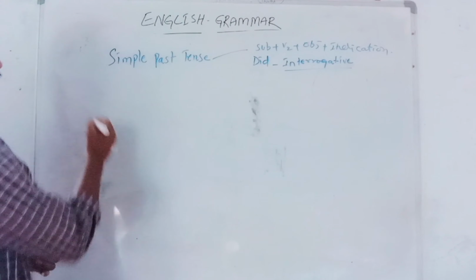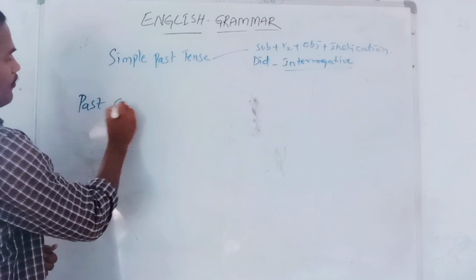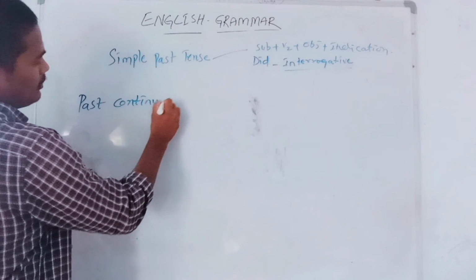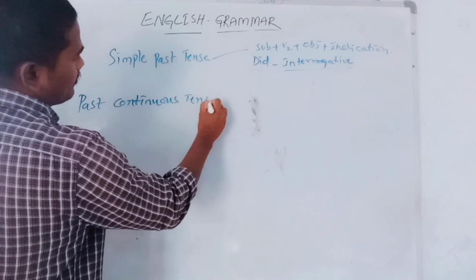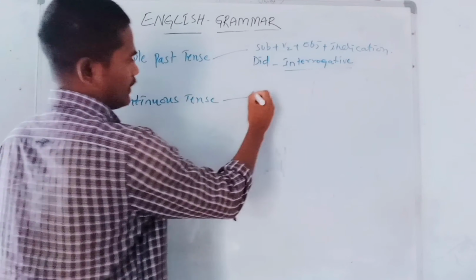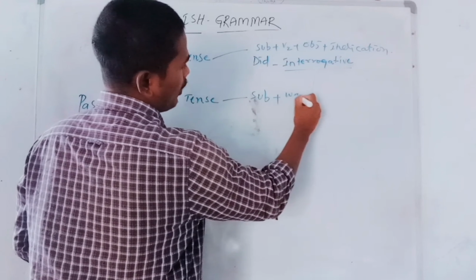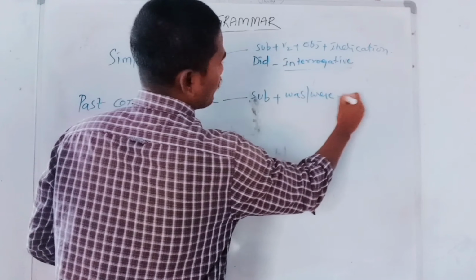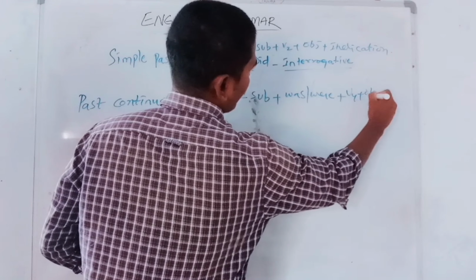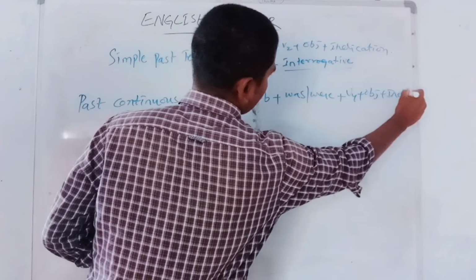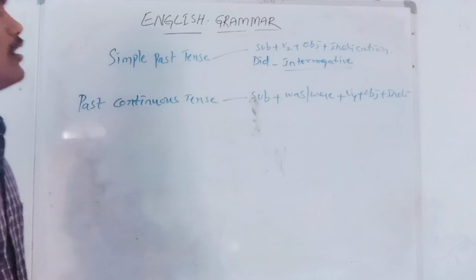Next, past continuous tense. The structure of this tense is subject plus was or were plus verb-ing, then object plus indication.